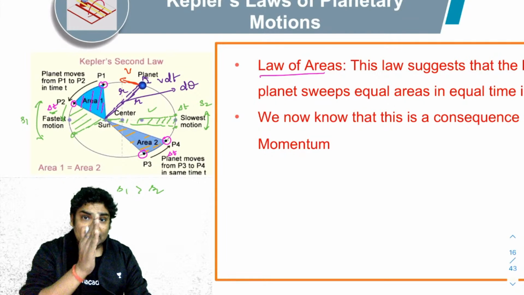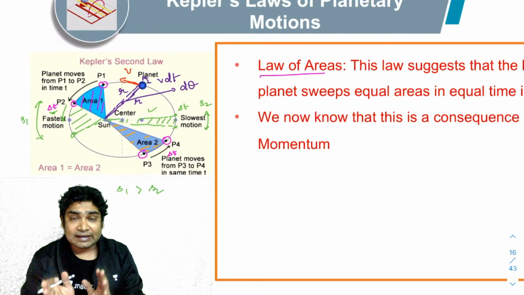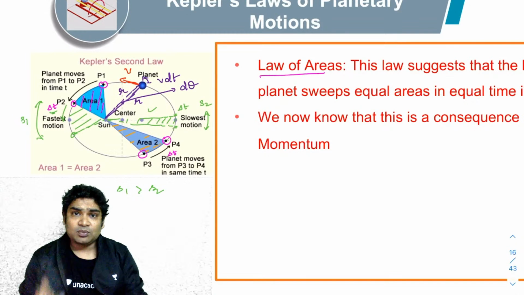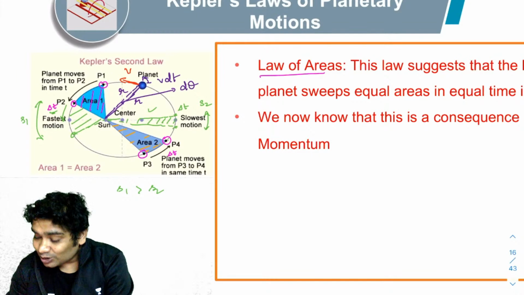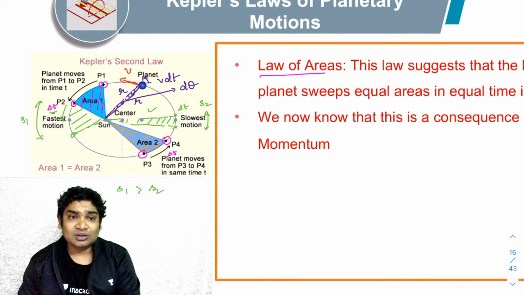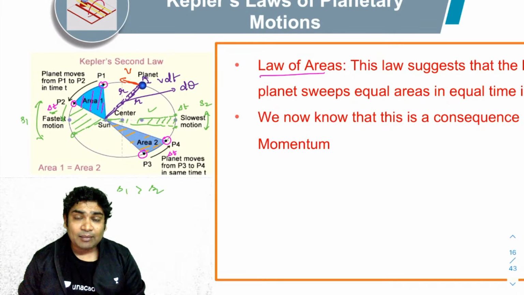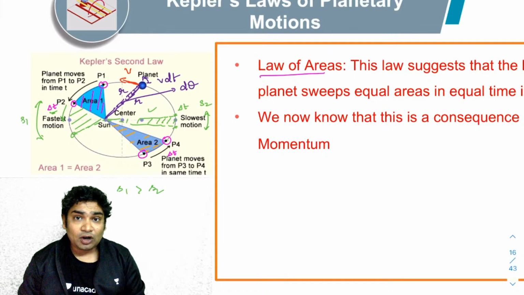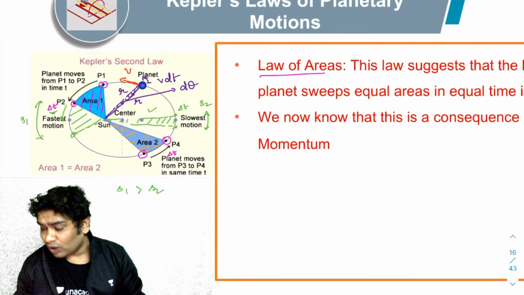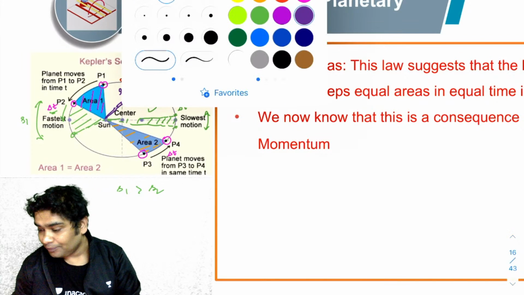So if the angle turned by this line joining the sun and the planet is some angle d theta, imagine this line turns by a very small angle d theta. Then what is the area that it sweeps? So you realize this is part of a small circle. Imagine this planet was moving in a circle of radius r. If it had moved for a complete angle of 2 pi, it would have covered an area of pi r square. So what is the area that it would have covered if it moved only by an angle d theta? Let's try and find that.